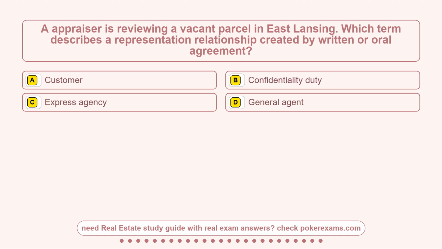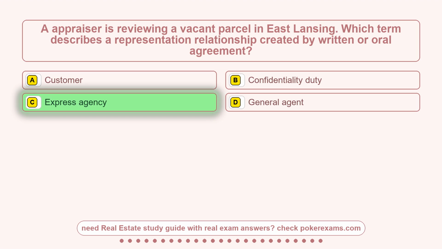Question 10. An appraiser is reviewing a vacant parcel in East Lansing. Which term describes a representation relationship created by written or oral agreement? Option A, customer. Option B, confidentiality duty. Option C, express agency. Option D, general agent. The correct answer is option C.